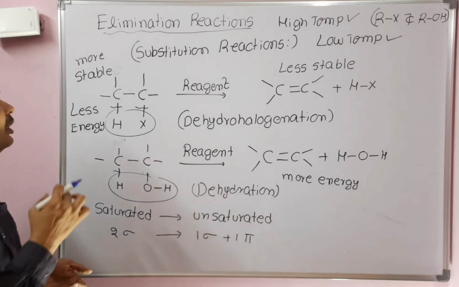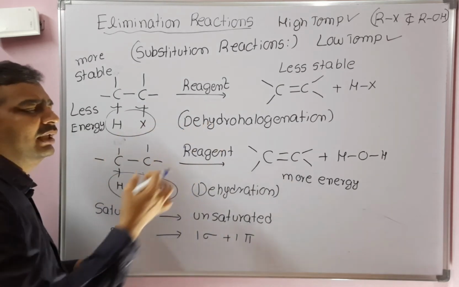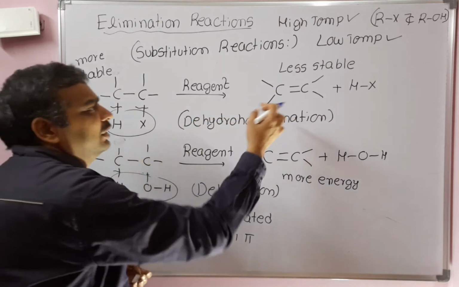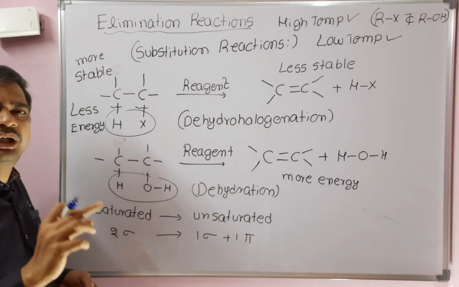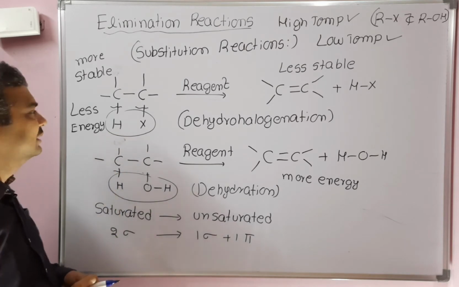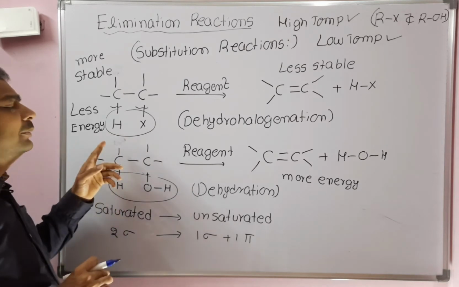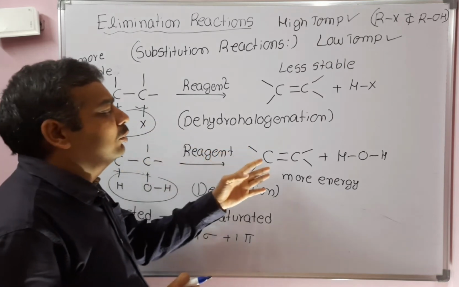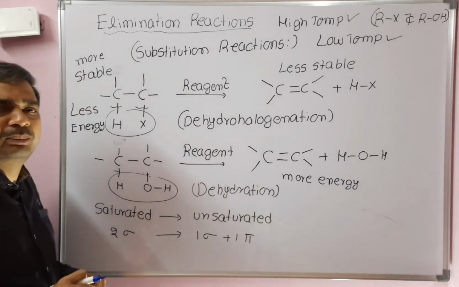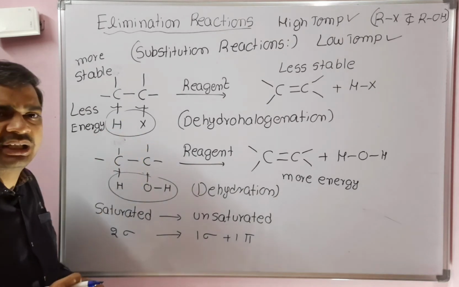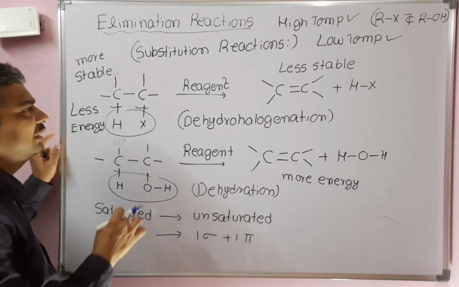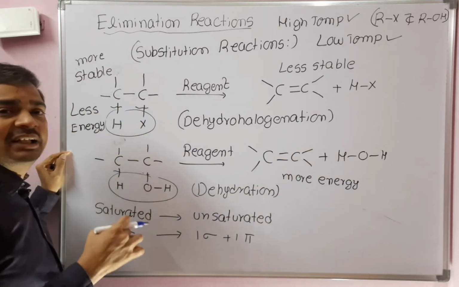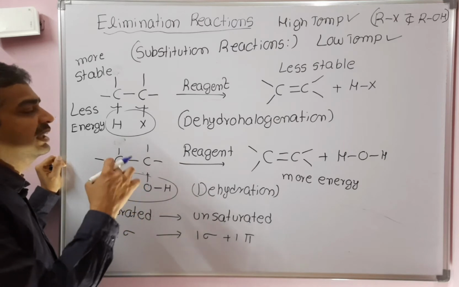So more stable saturated compounds are getting converted into less stable unsaturated compounds in an elimination reaction, or less energetic saturated compounds convert into more energetic unsaturated compounds. Overall, a low-energy compound is giving a high-energy compound. So where is the extra energy coming from? What is the source of the extra energy?